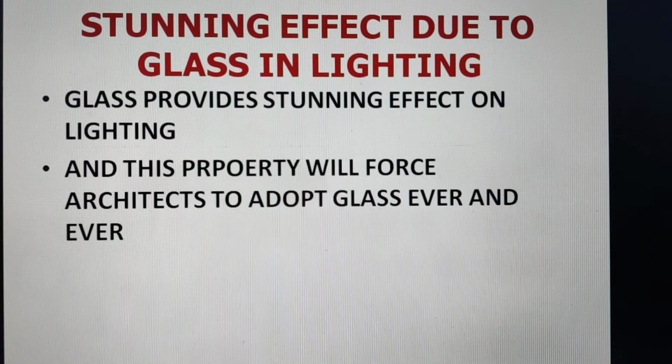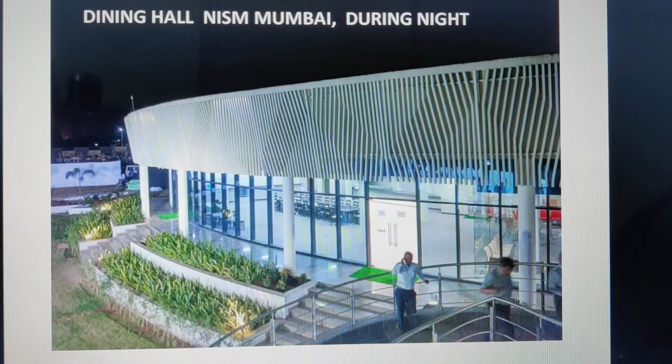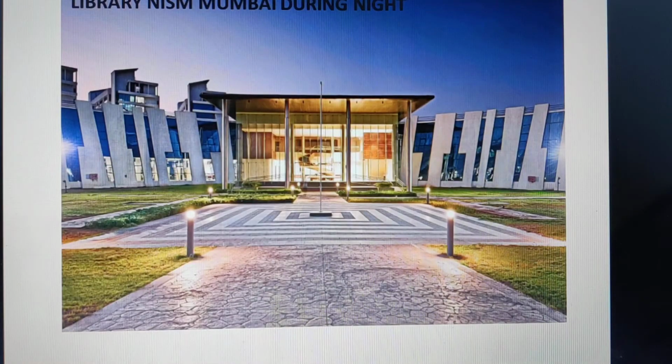Then it has a stunning effect in the night, even in lighting. Glass provides a stunning effect on lighting. And this property forces architects to adopt glass ever and ever. You see this building? Because of glass, this is shining like anything. And this building also you can see during night. And another building.